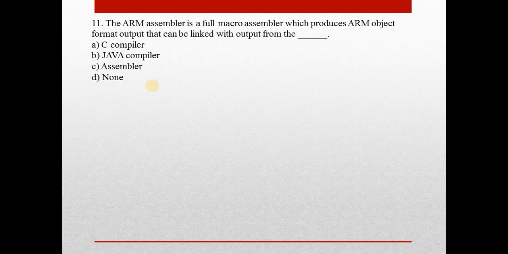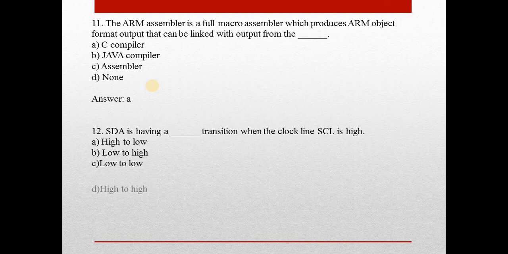Question number 11, the ARM assembler is a full macro assembler which produces ARM object format output that can be linked with output from the dash. Answer is A, C compiler. Question number 12, SDA is having a dash transition when the clock line SCL is high. Answer is A, high to low. It has high to low transition.